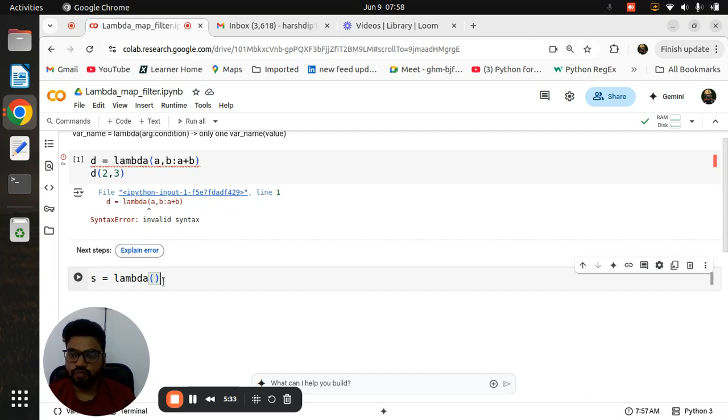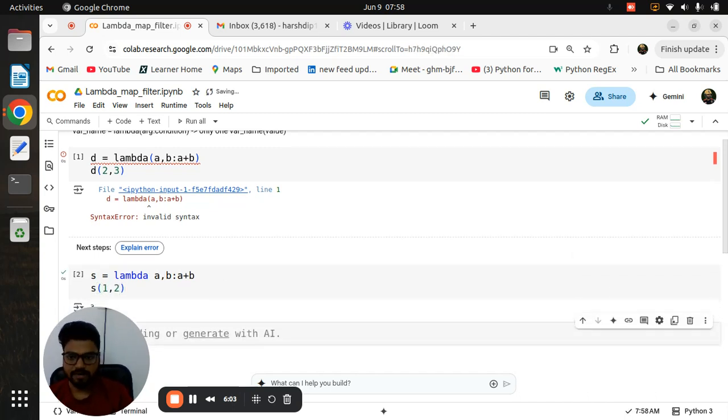Okay. So whenever you are using the lambda function, as per the syntax, I am giving you the round bracket because you need to understand the argument and condition are separate. But whenever you write it in real time, don't give any round bracket. If you are noticing, because Python is definitely a colorful language, when I give the round bracket here, the color goes down. So always remember. Then again I am passing a comma b, then again colon a plus b, and then I am passing the values. Now you get your desirable result.